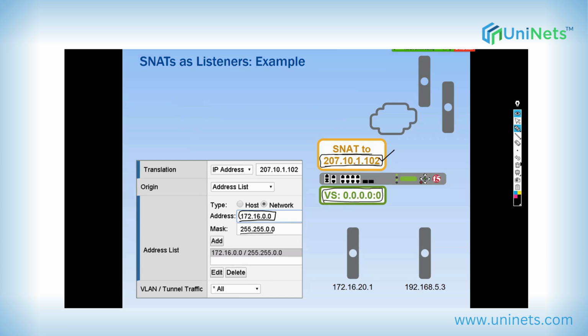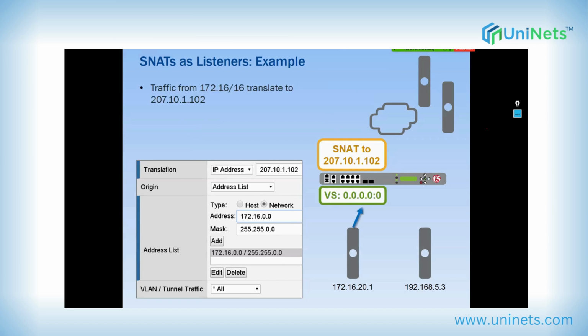Okay, now let's see the difference. Now the traffic is incoming. In the backend we have two servers. One is 172.16.20.1, which is under the range configured for SNAT as listener, and another one is 192.168.5.3, which is completely class C and out of the scope for the SNAT as listener.